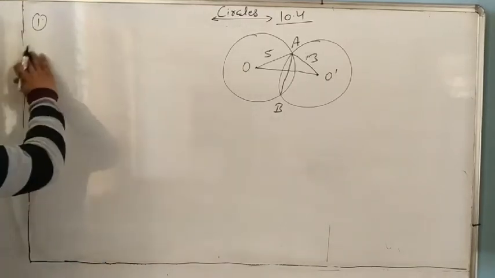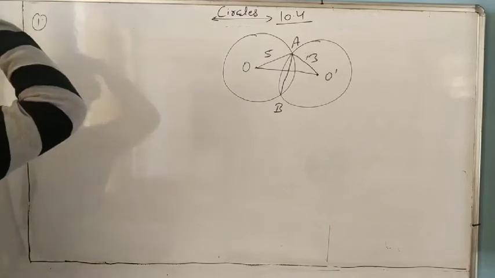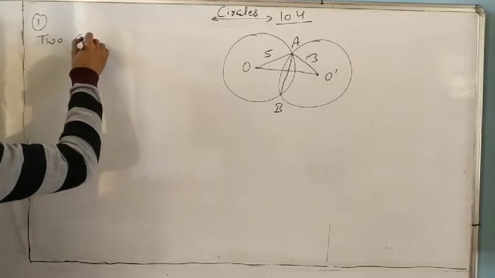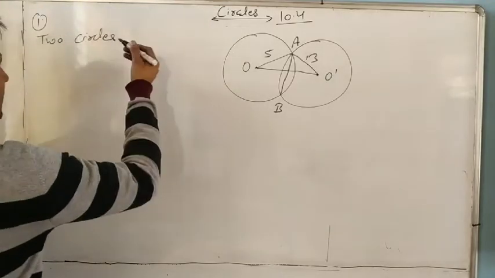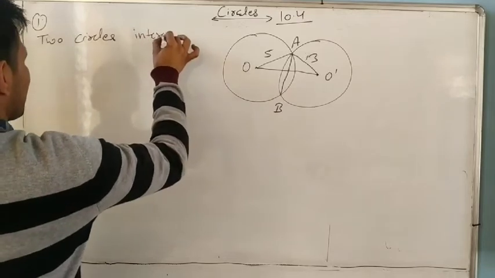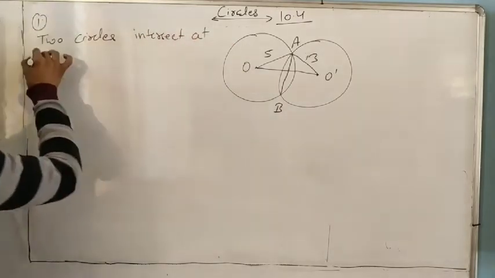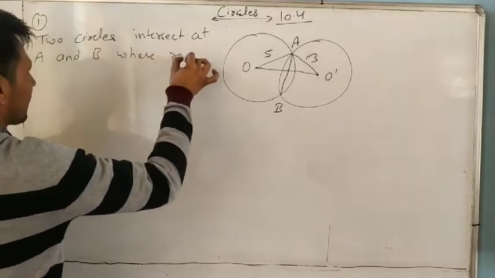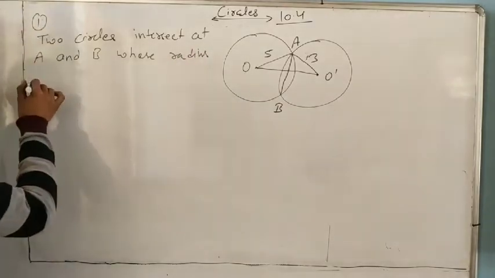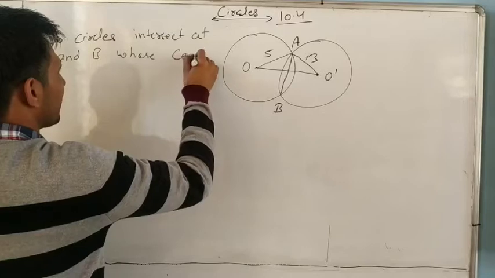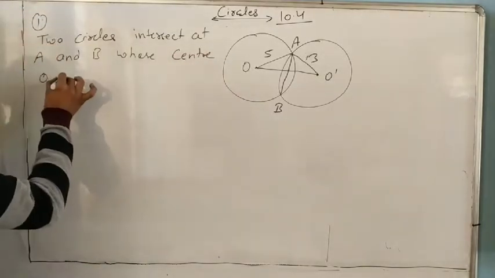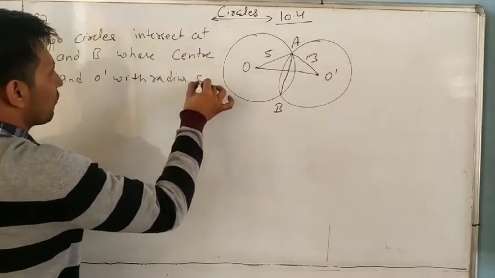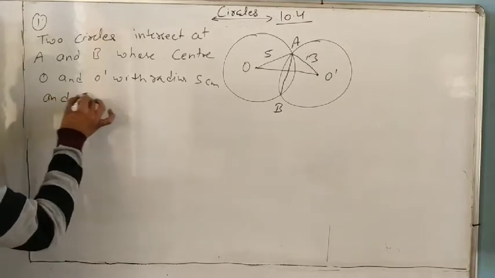So first we will take two circles that intersect at A and B, whose centers are O and O dash with radius 5 centimeter and 3 centimeter.